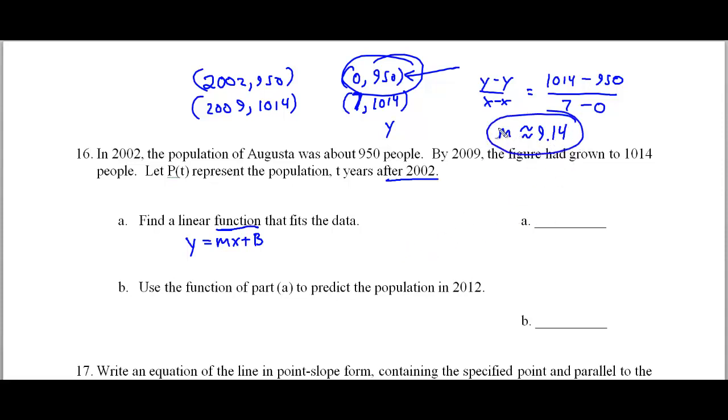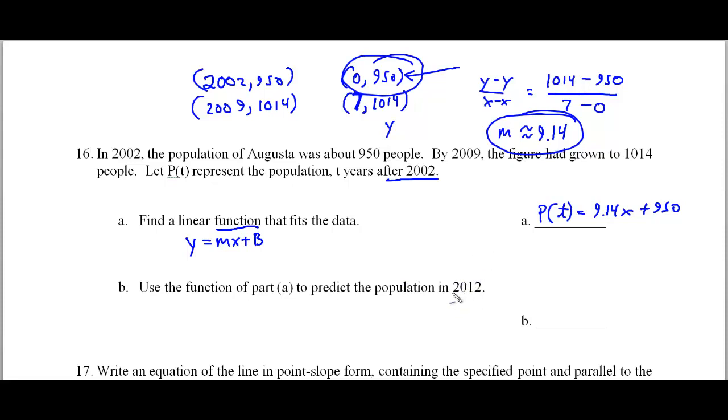So now that I know my approximate slope and I know my y-intercept, my equation is going to be P of t, or I would accept y equals if you'd wanted to, P of t, or y equals, is equal to 9.14x plus 950. All right, now it says use your function of part A to predict the population in 2012.